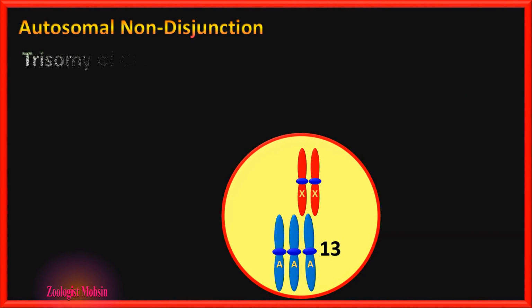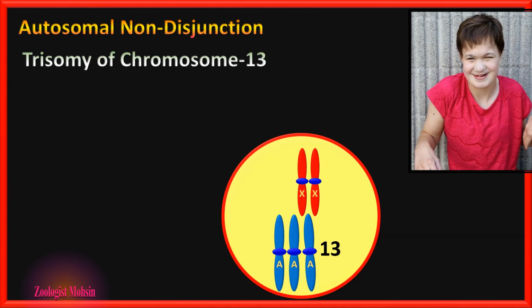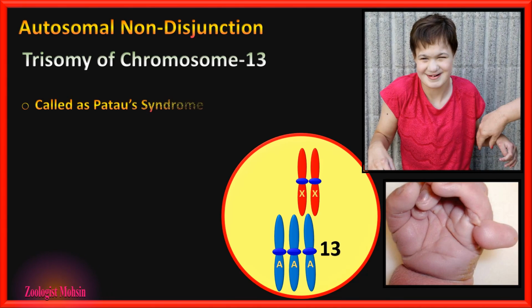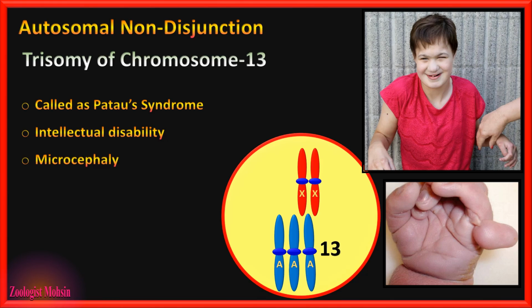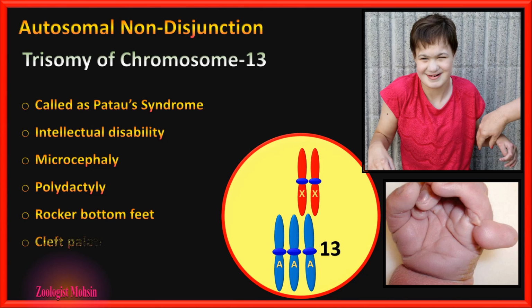The first one is trisomy of chromosome 13, which is called Patau syndrome. In this syndrome, the babies are intellectually disabled. They have small brains, and similarly polydactyly, meaning having extra fingers, in the foot as well as in the arms. Rocker bottom feet are also observed, and most of them have cleft palate or lip.